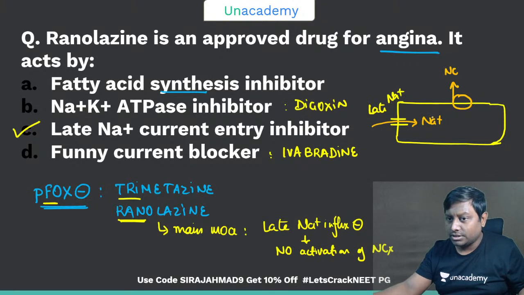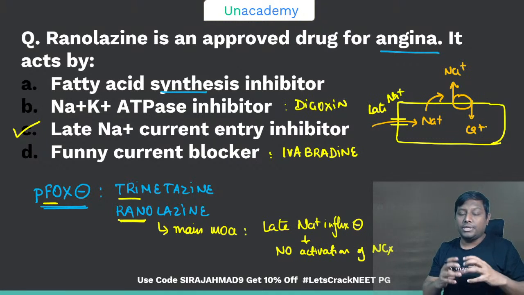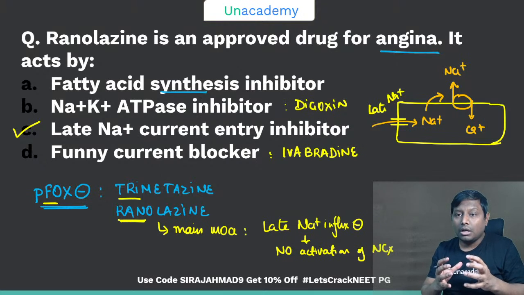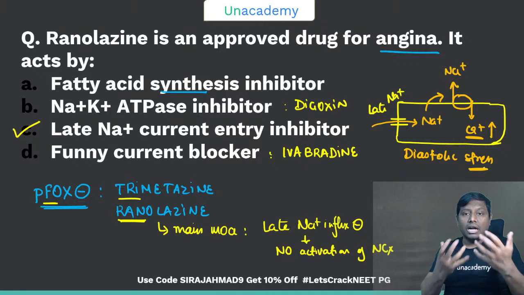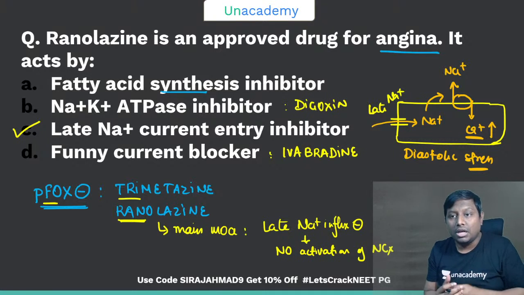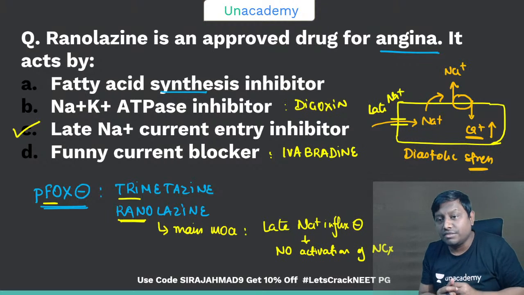This is the next step. Once the intracellular sodium is increased, this NCX will be activated, right? That is going to pump out sodium at the cost of calcium. Now remember, intracellular calcium is going to increase the tone. So even during diastole, the heart will be under diastolic stress, right? So when intracellular calcium is increased, there is diastolic stress in the cardiac wall. During the diastolic stress, the heart again won't be able to receive oxygen. When the tone is high, because during diastole only the cardiac muscle is supposed to receive the oxygen, right?